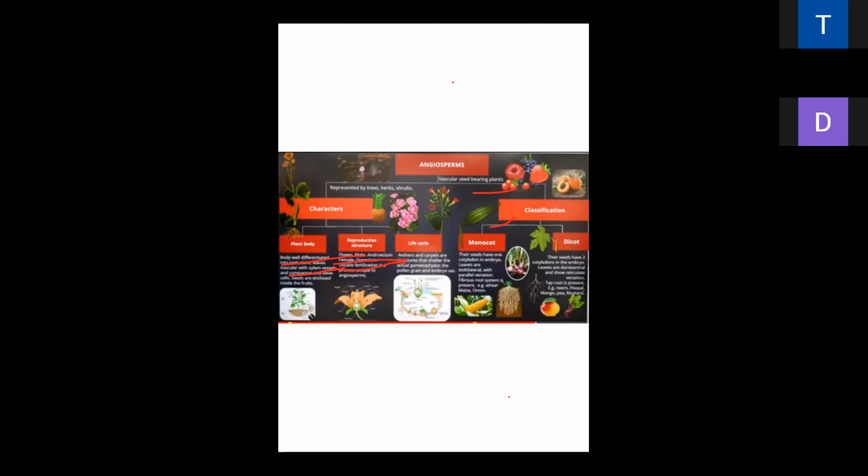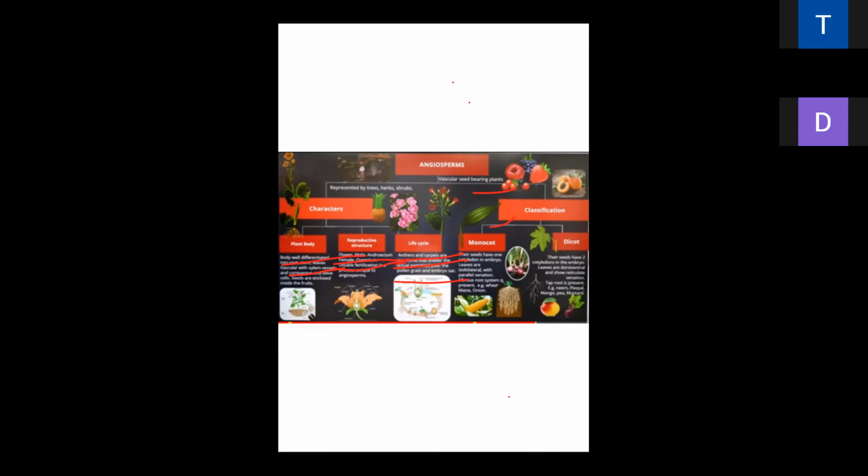And here is the presence of anther, carpel, stigma, style, ovary. All these structures are present. The structures of anther and carpel shelter the actual gametophyte. Gymnosperm, I had already told you, has tracheids, but here xylem and vessels are present. Well-defined xylem and vessels are present here.